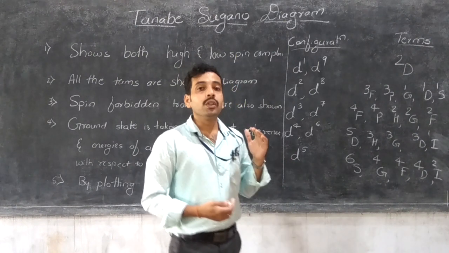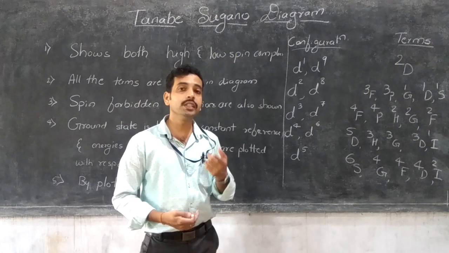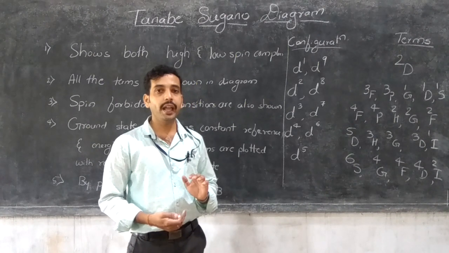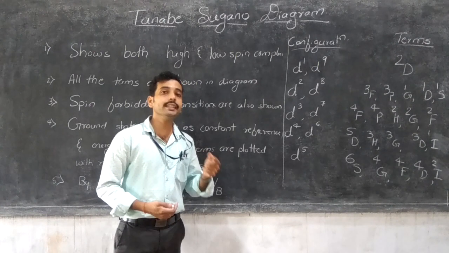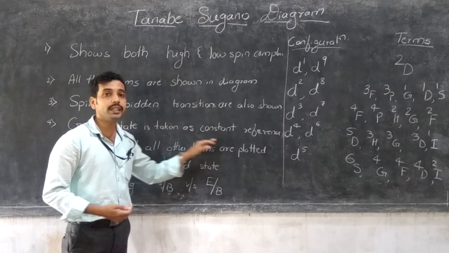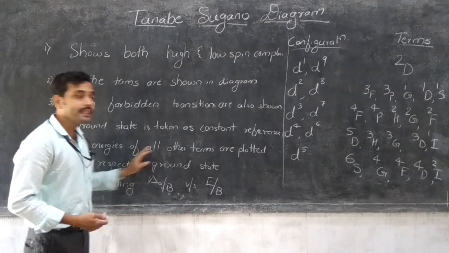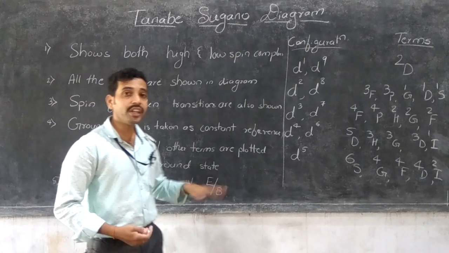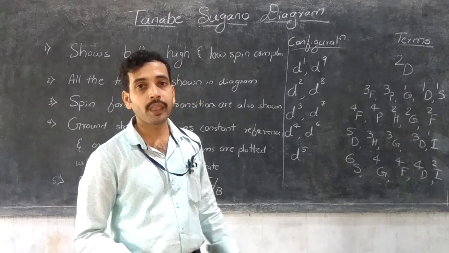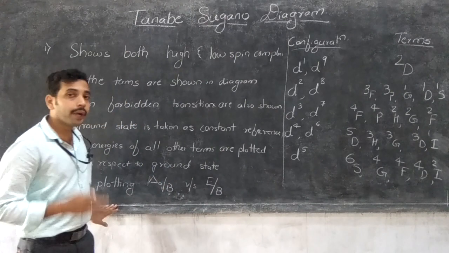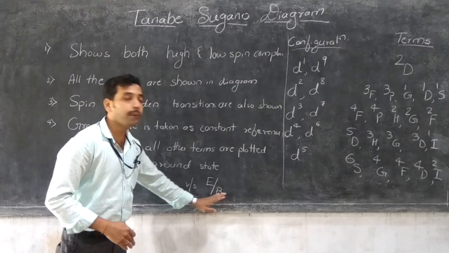But here, the lowest spectroscopic term is considered as the ground state, taken as the x-axis or zero energy level, and the energies of all other terms are plotted with respect to this lowest energy level. The graph is plotted as delta naught by B versus E by B.